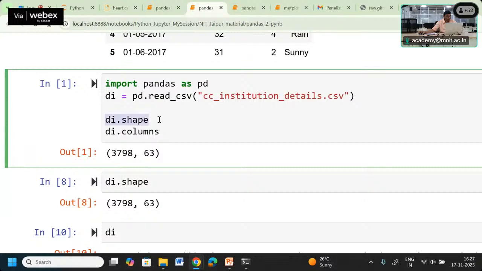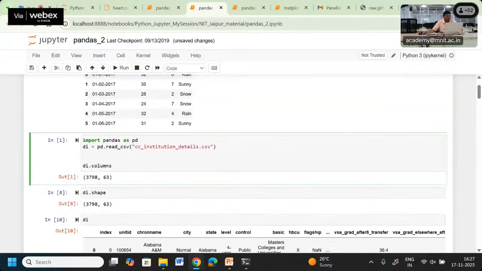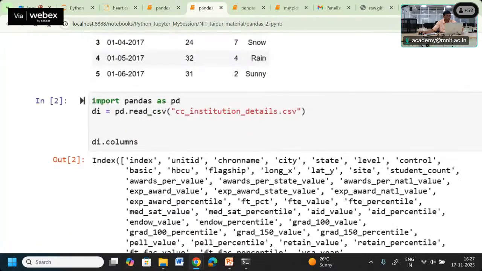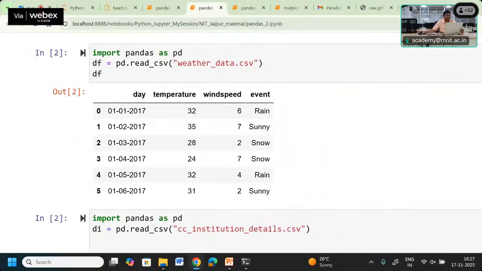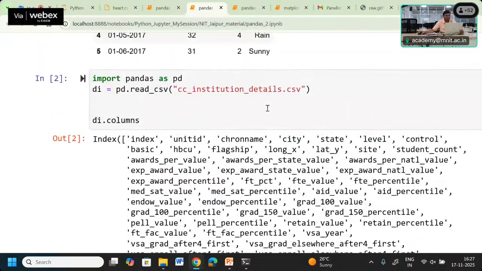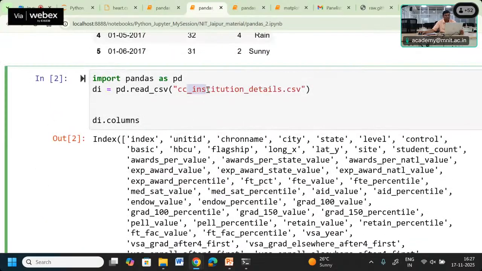Similarly, if you want to know the columns only, we can get all the column details. We can get all the columns from the institutional details CSV. This is another file where we have created one data frame.